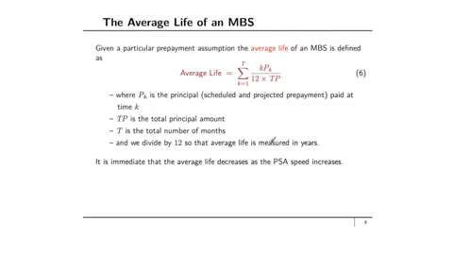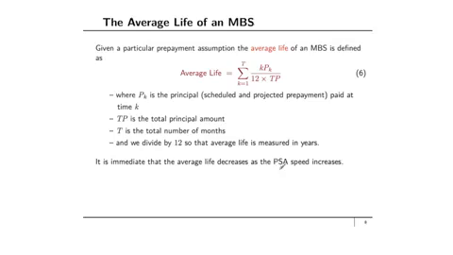Given a particular prepayment assumption, the average life of a mortgage-backed security is given as the following. It is equal to the sum from k equals 1 to capital T of k times P_k, divided by 12 times TP, where P_k is the principal, scheduled and projected prepayment, paid at time k, TP is the total principal amount, capital T is the total number of months, and we also divide by 12 so that average life is measured in years. It should be clear that the average life decreases as the PSA speed increases.